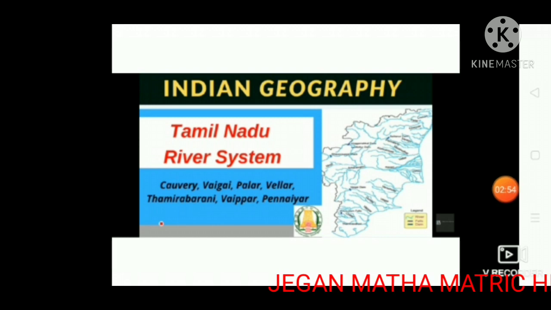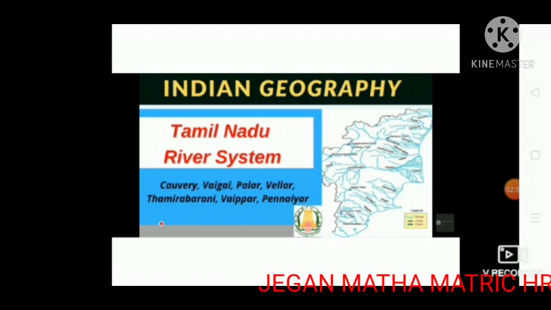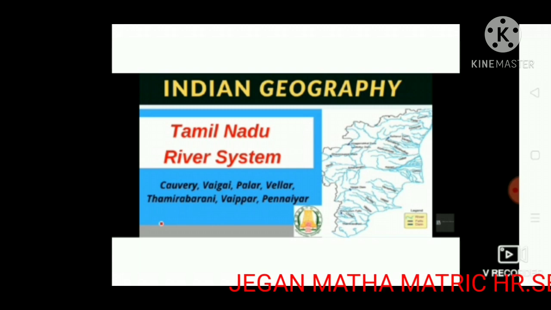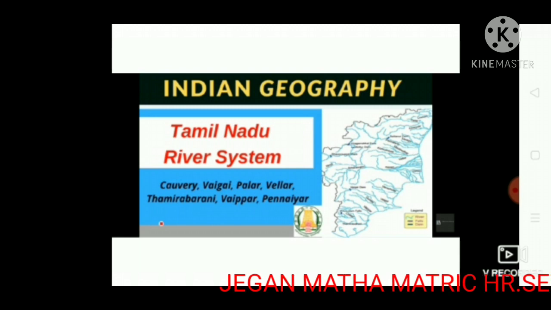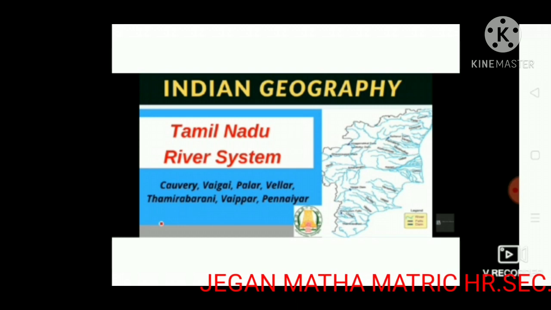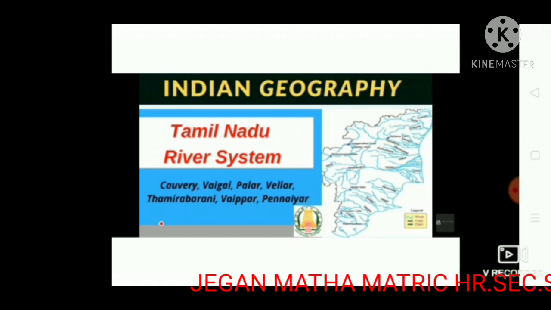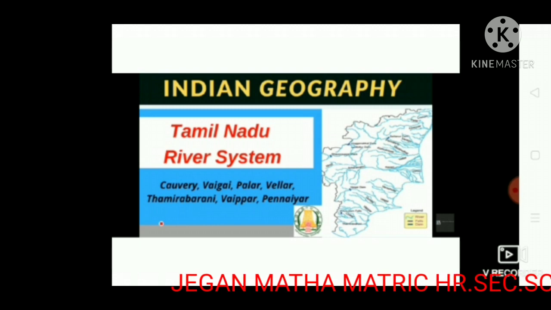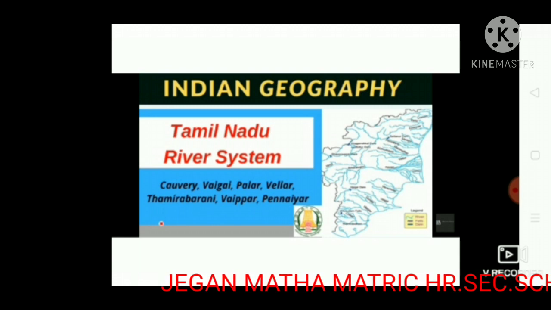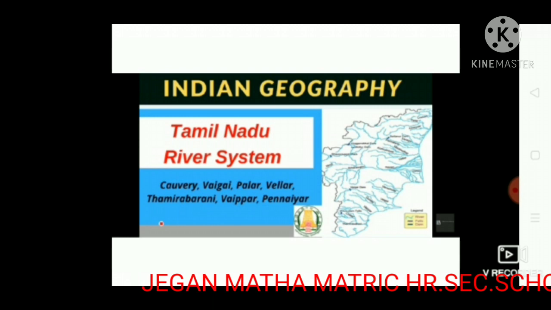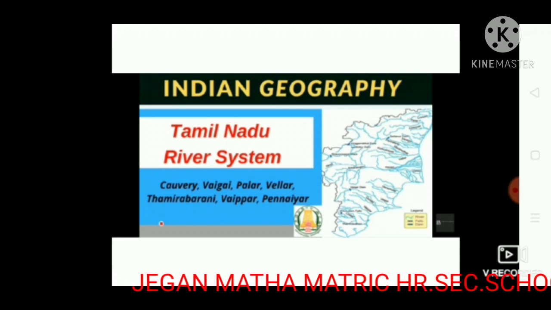The plains. The stretch of plains between the Eastern Ghats and the Bay of Bengal is called the Eastern Coastal Plain. This stretch is called the Coromandel Coast in Tamil Nadu.